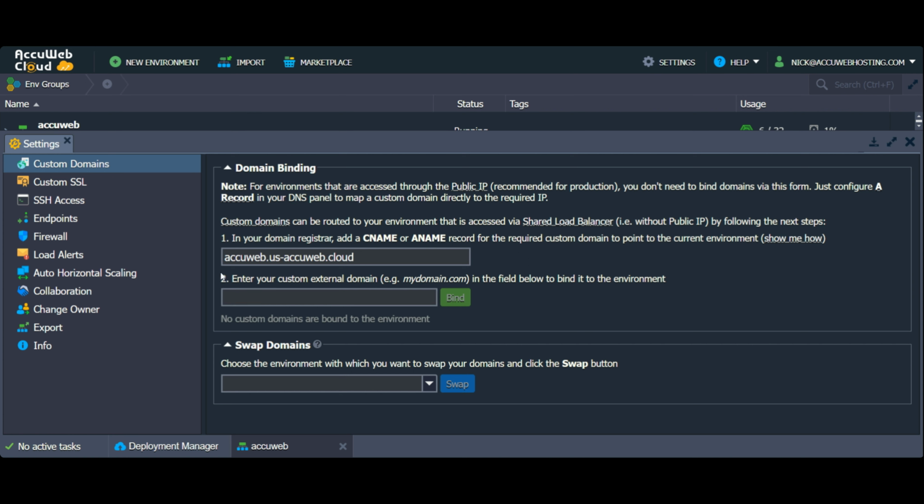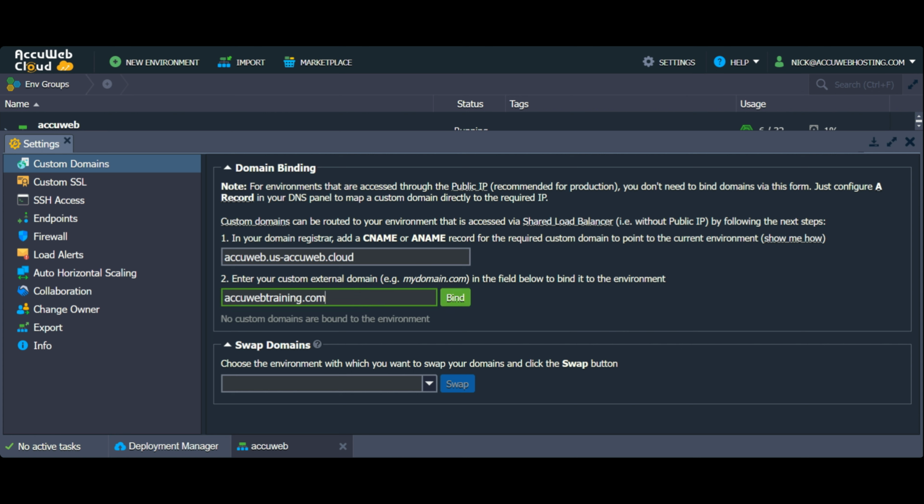In the domain binding window, go to the first option. This is the staging URL from where you can access your website. You need to copy this URL and paste it in the DNS zone to bind the domain. In the second field, you need to enter the domain which you want to bind with your environment, such as AccuWebTraining.com. Here, we are entering AccuWebHosting.com because we want to bind the domain AccuWebTraining.com with our environment.